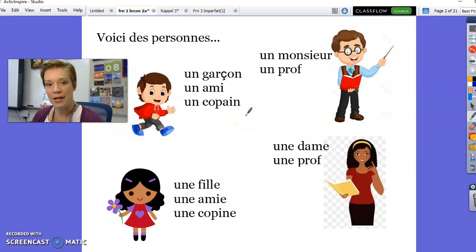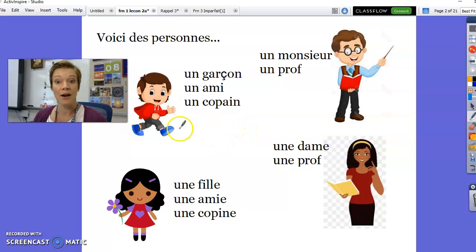En français, they have kind of two levels of friendship, and I think we have that here too, but they actually have two different names. Un ami is someone who is like your very close friend. We tend to not have a lot of amis because they're the ones that you can confide in, that you've known your whole life, people who are just your closest BFFs. That's un ami. Un copain is just more like, yeah, that's a friend of mine, someone I know from class. Sometimes we hang out, sometimes we don't, but we're friendly with each other. So it's different than your closest friends. But both of them are friends, and he looks like a friendly little guy.